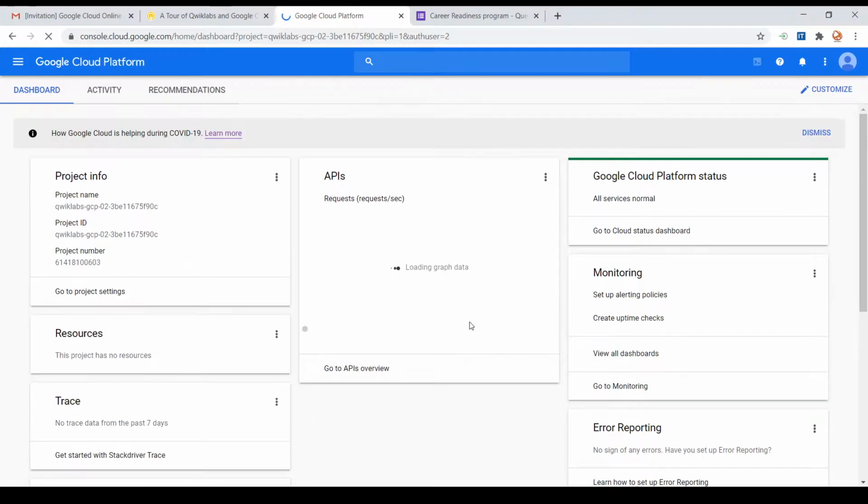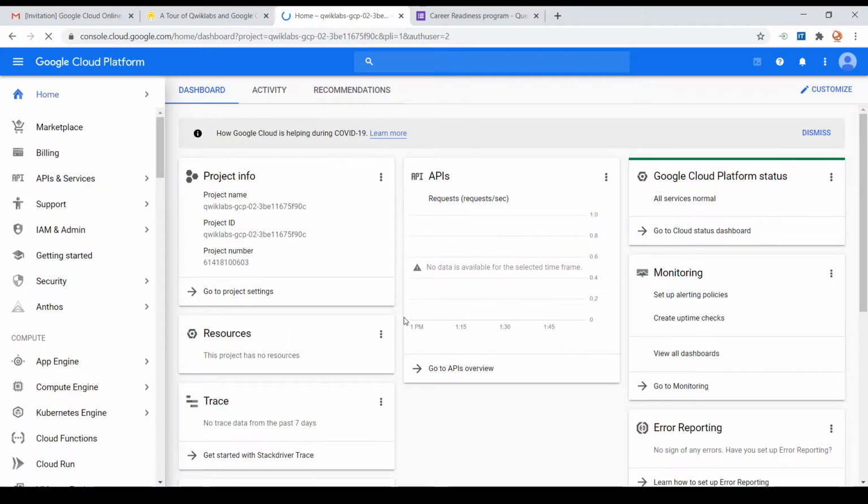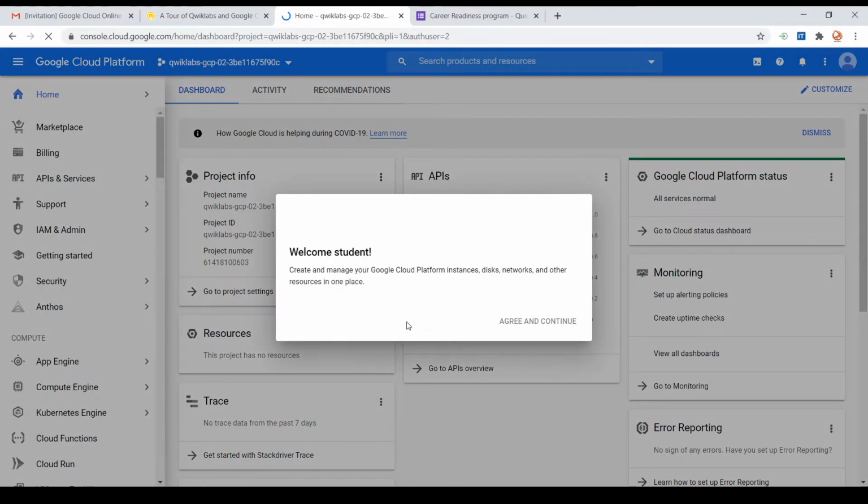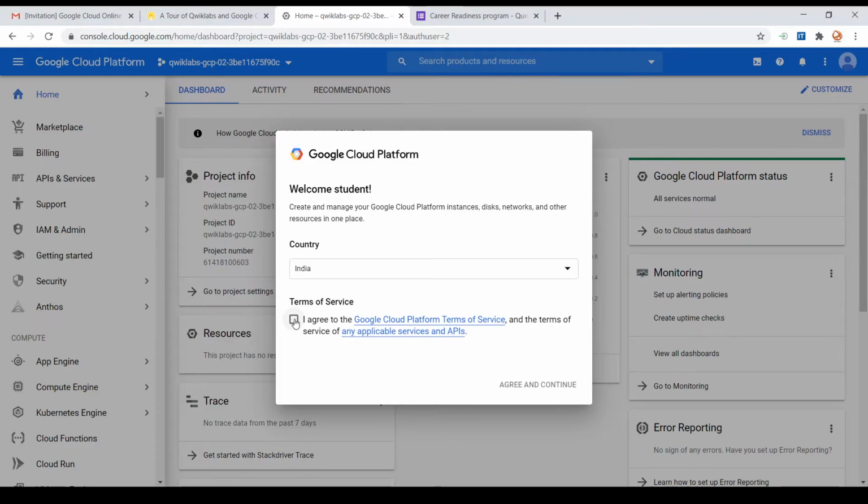If you are keen to know about the terms and conditions, you can click on them to read all the terms and conditions provided by Google. It's basically some rules and restrictions on how to use and how not to use things. Here I am not going to read all the terms of service, so I am simply putting agree and continue. So this is what the basic interface looks like.